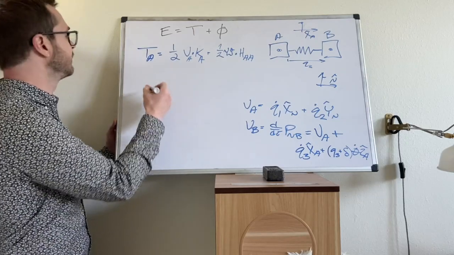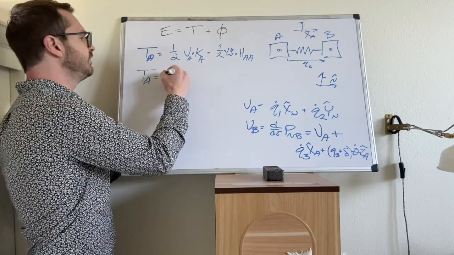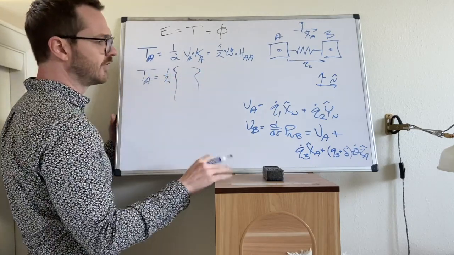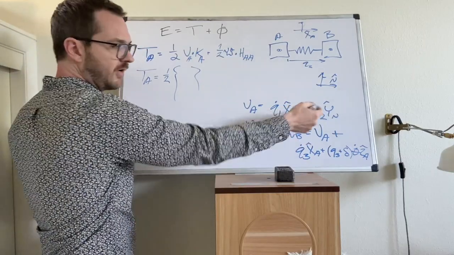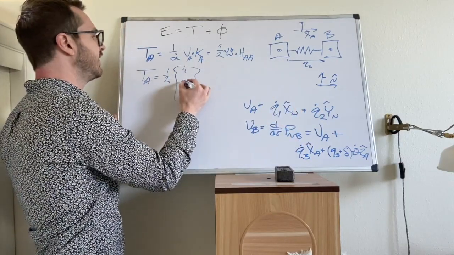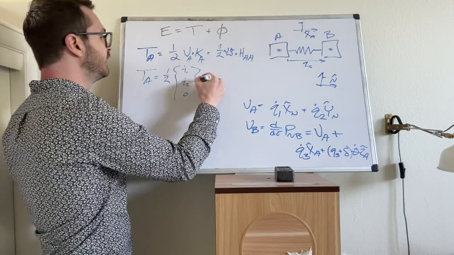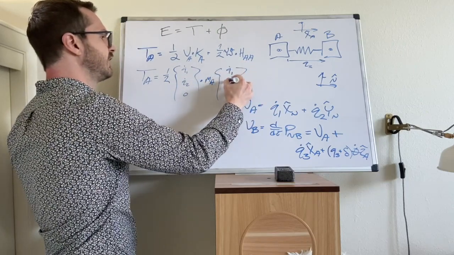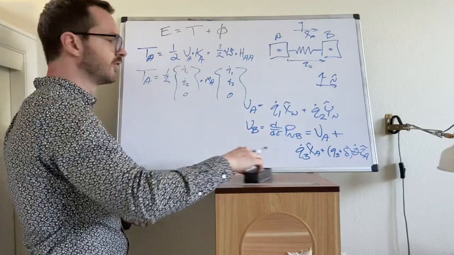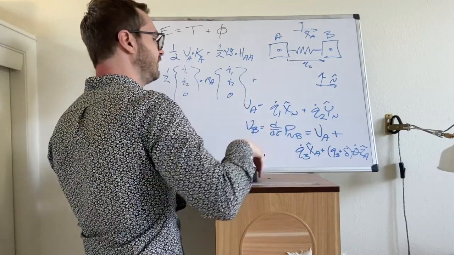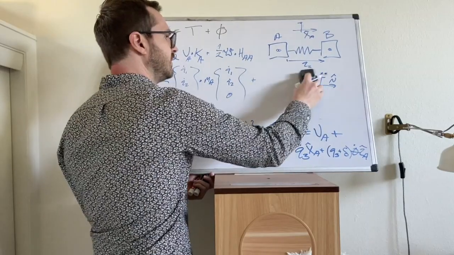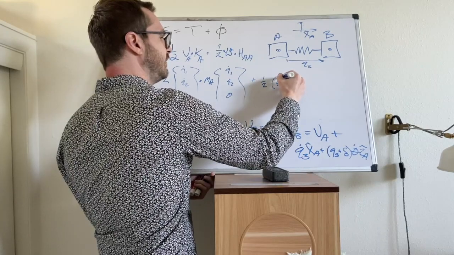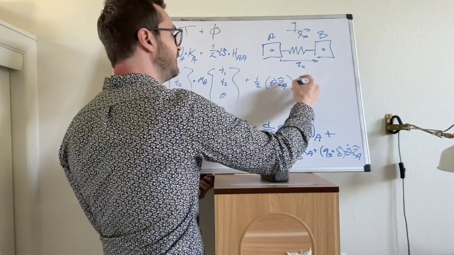So the specifics in this one, what would it be? TA is going to equal 1/2. I tend to think of these as vectors, so I will write them as vectors for now. And here's VA. It's all in the N frame. We have Q1 dot, we have Q2 dot, and we have 0. This is going to be dotted against MA and this same vector, Q1 dot, Q2 dot, and 0. And then it is plus the 1/2 omega, which is theta dot ZA, and it's going to be dotted.